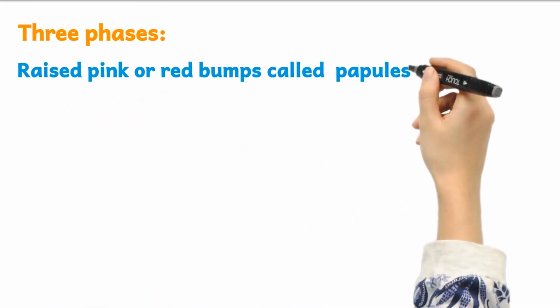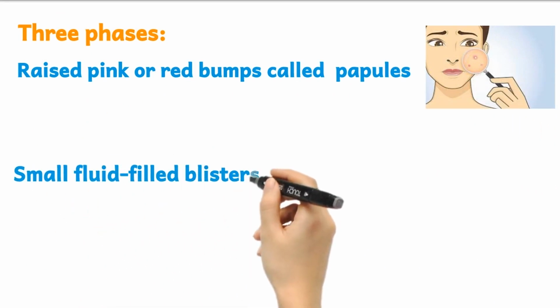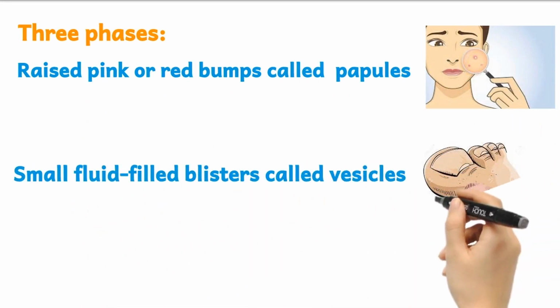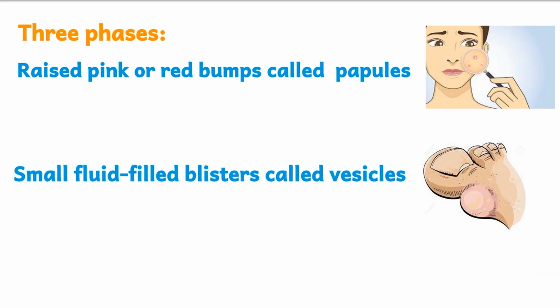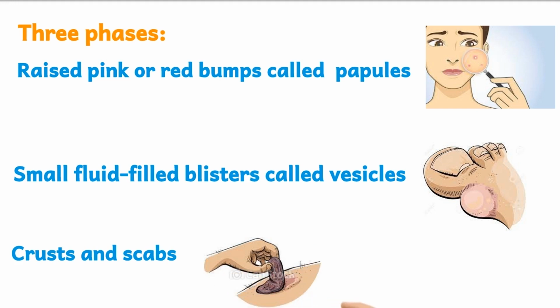Firstly, it is raised pink or red bumps called papules, which break out over several days. Then small fluid-filled blisters called vesicles, which can break and leak. And finally crusts and scabs, which cover the broken blisters and take days to heal.